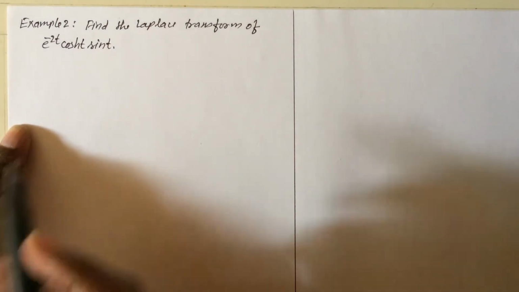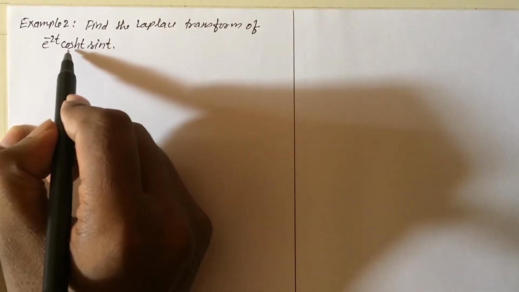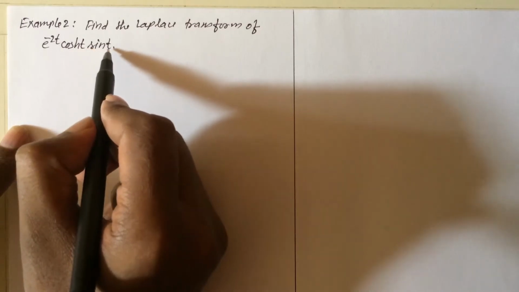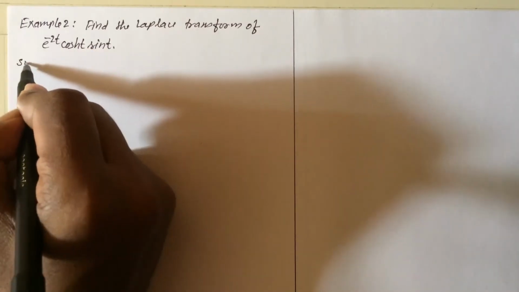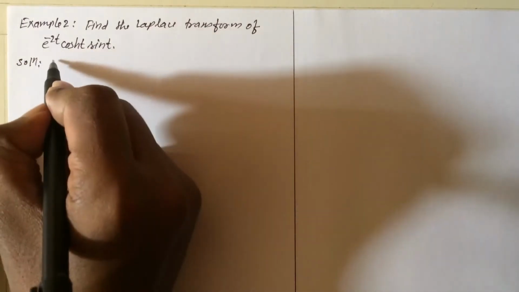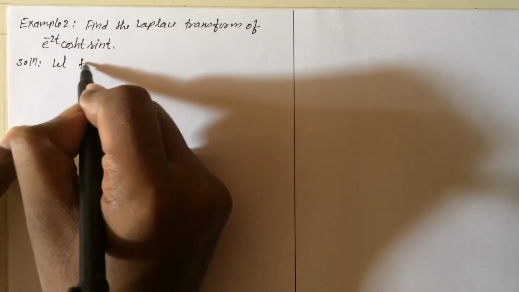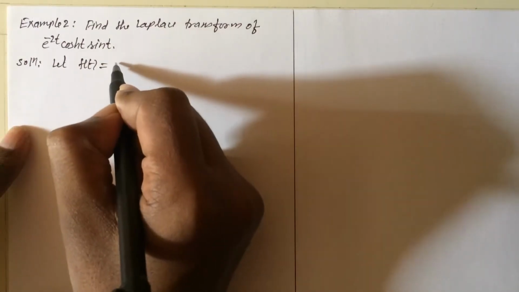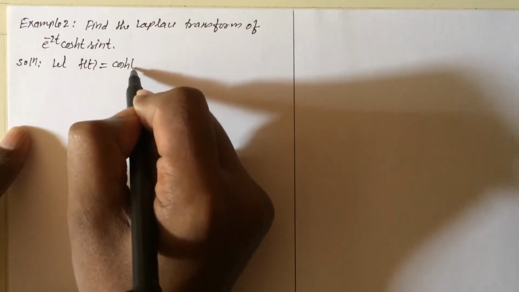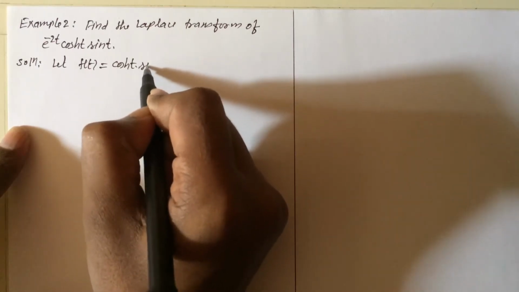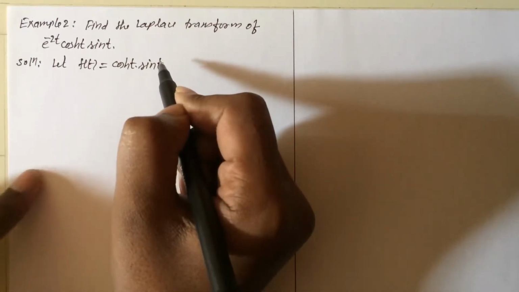Okay, so here the function f of t is hyperbolic cosine t into sin t. So solution, let f of t equal to hyperbolic cosine t into sin t.